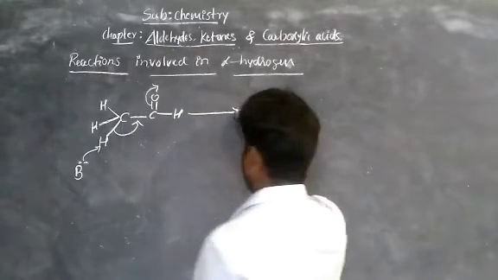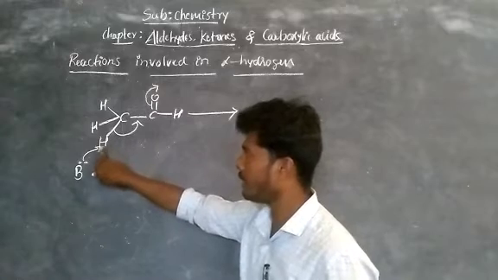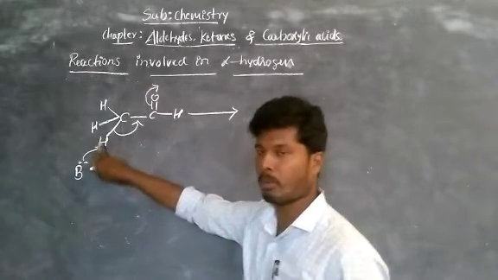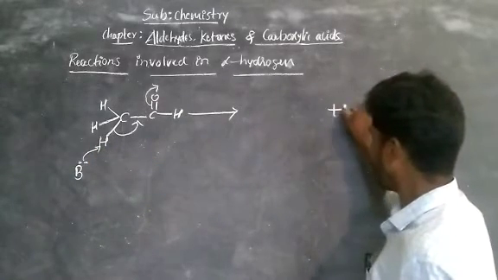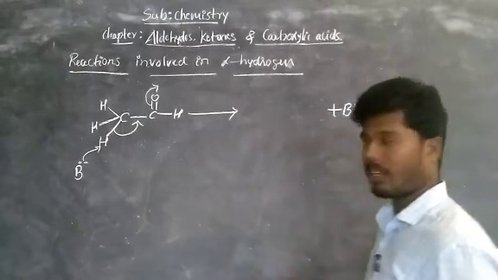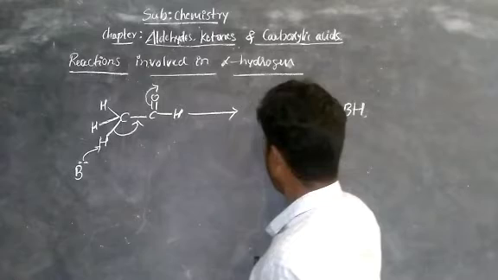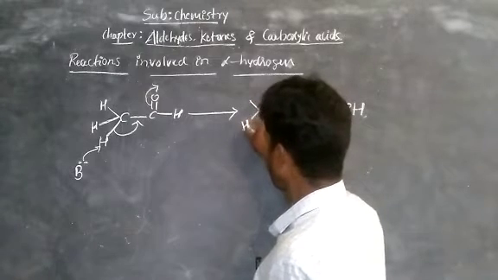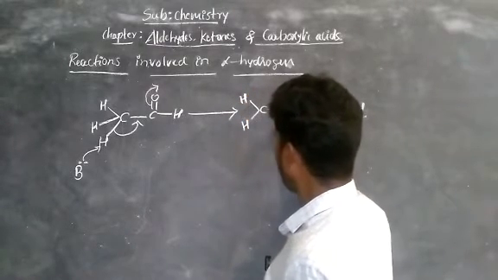After eliminating this proton, the base accepting this proton becomes BH. B and H become BH. B is nothing but the base. Now the remaining is C, 2 hydrogens, bond carbon.